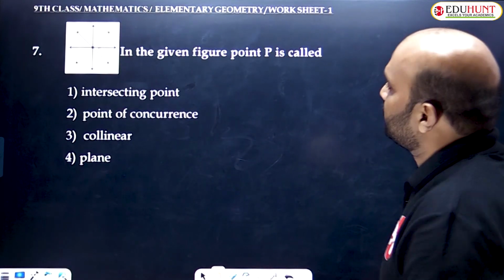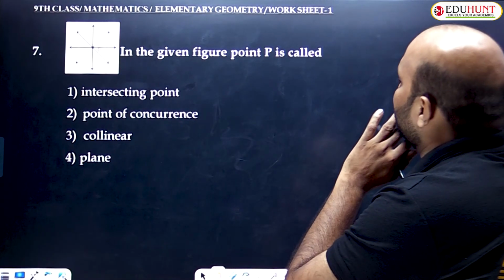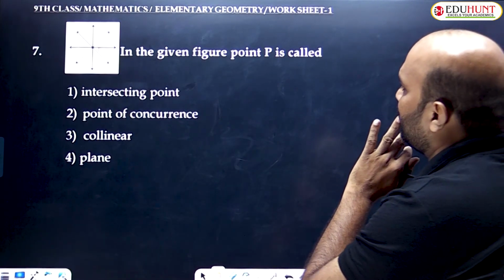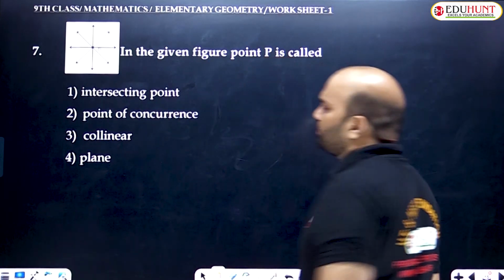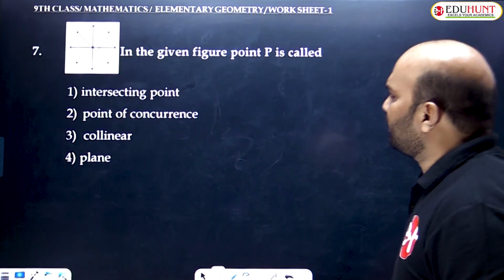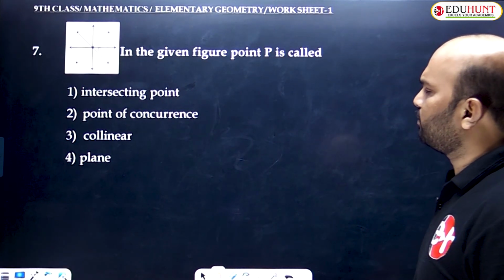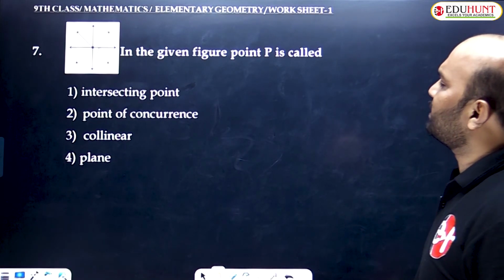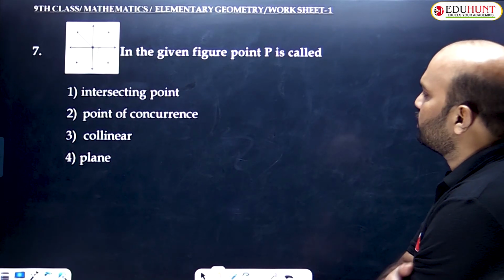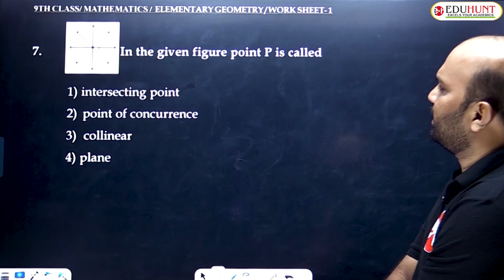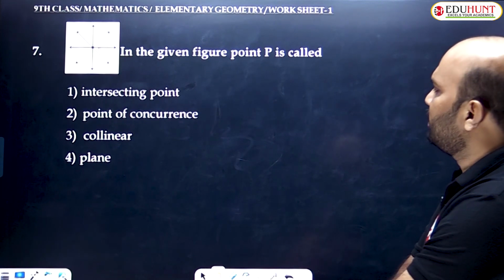Question number 7. In the given figure, point P is called: option A, intersecting point; option 2, point of concurrency; option 3, collinear; option 4, plane. Intersecting point means two or more lines intersecting at the same point.